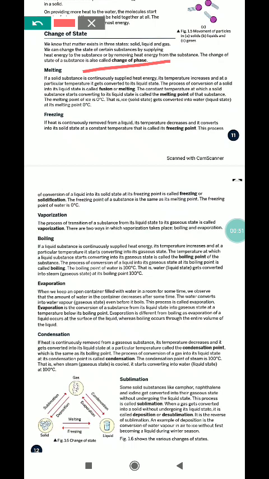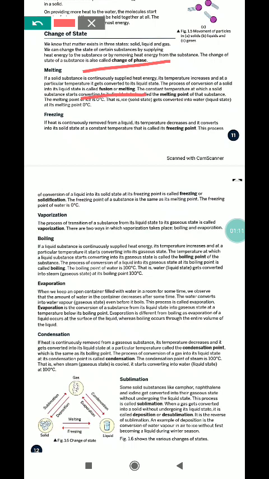Now, melting. If a substance is continuously supplied heat energy, its temperature increases, and at a particular temperature it gets converted to its liquid state. The process of conversion of solid into its liquid state is called fusion or melting.